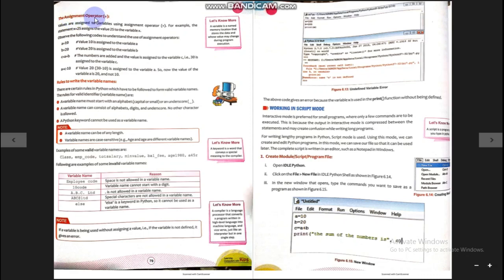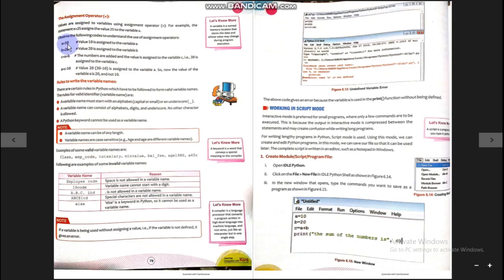The assignment operator is used to assign, or you can say store, a value into the variable. For example, the statement x = 25 assigns the value 25 to the variable x. It means 25 will be stored into x when you write x = 25.